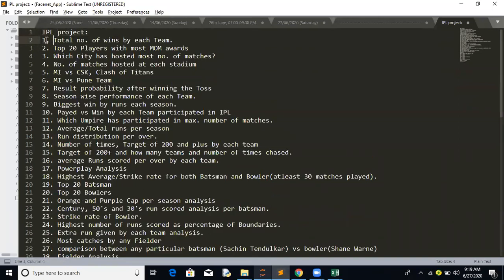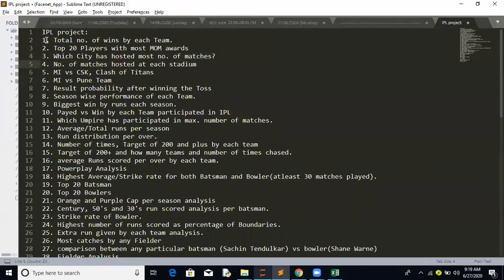Total number of wins by each team. This is per season; we can easily find it out. Top 20 players with the most man of the match awards. I think we can easily find this out by grouping by man of the match and finding the count. Which city has hosted the most number of matches?